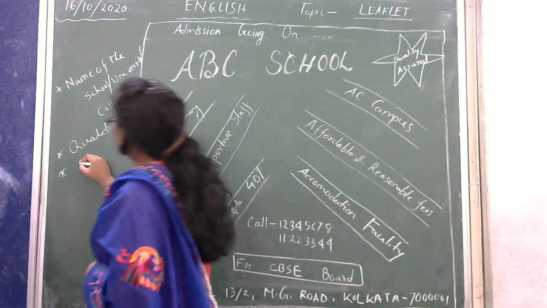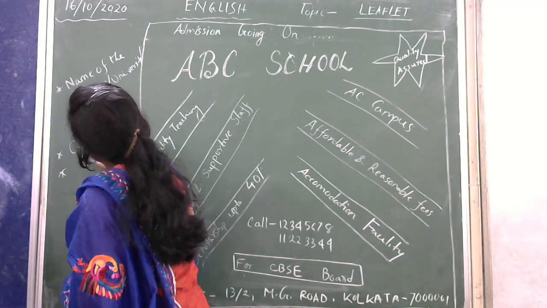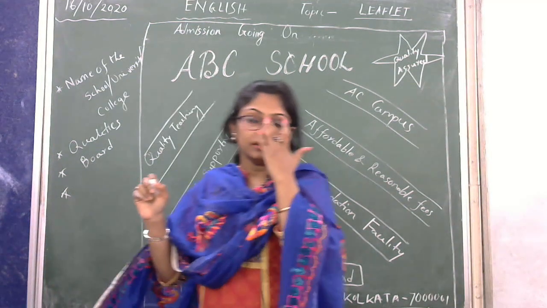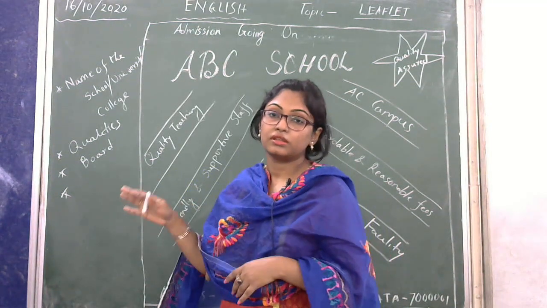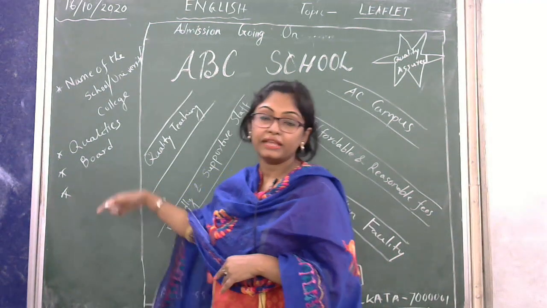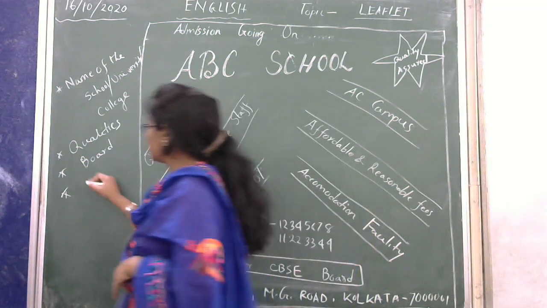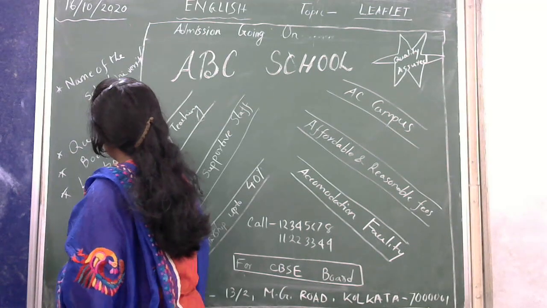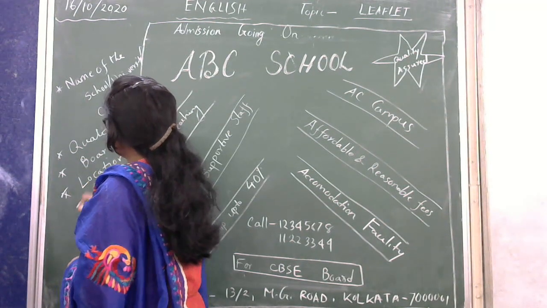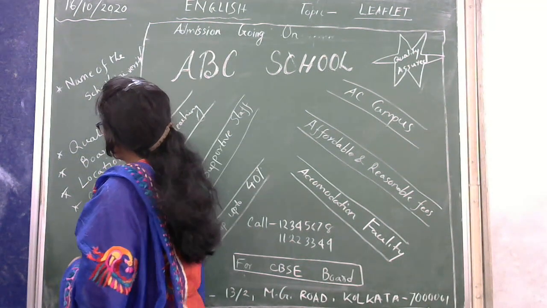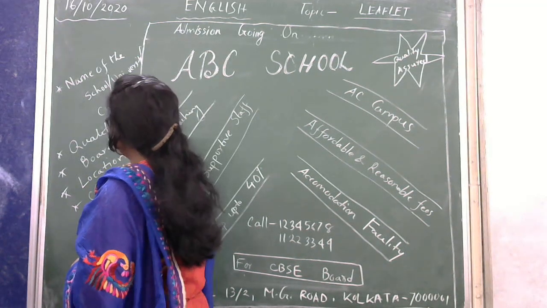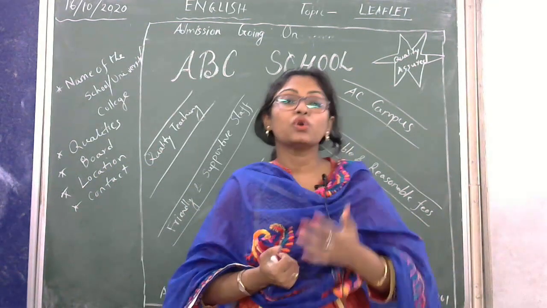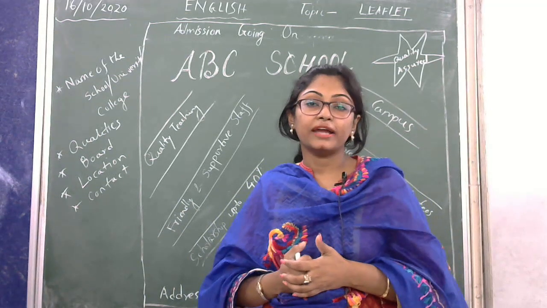Third point is the board: for which board? Next, after the board, the main thing is the location. When you are writing the location, obviously you are going to mention the contact details also, otherwise whom is the person going to contact? So, five things you have to keep in mind.